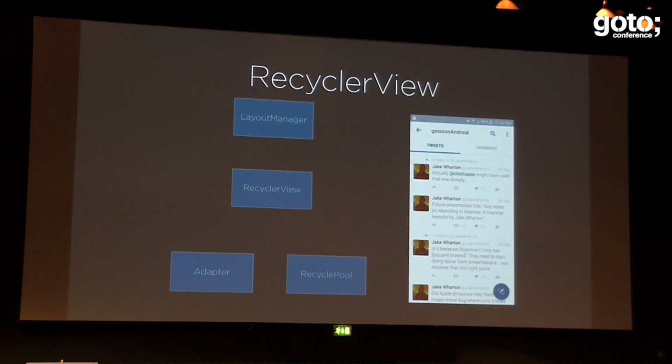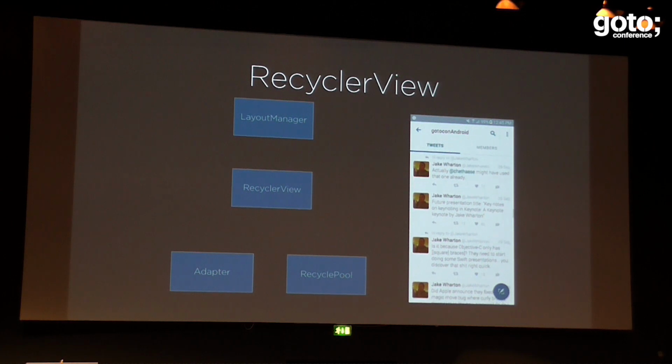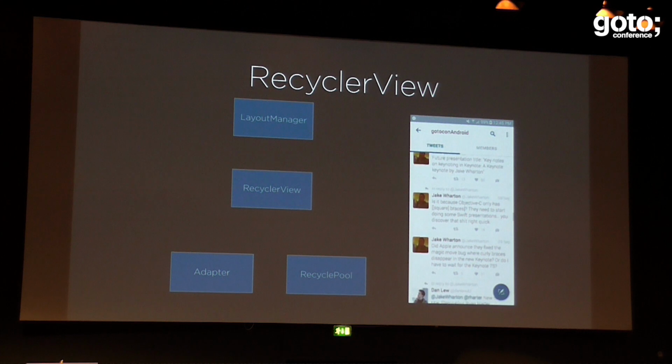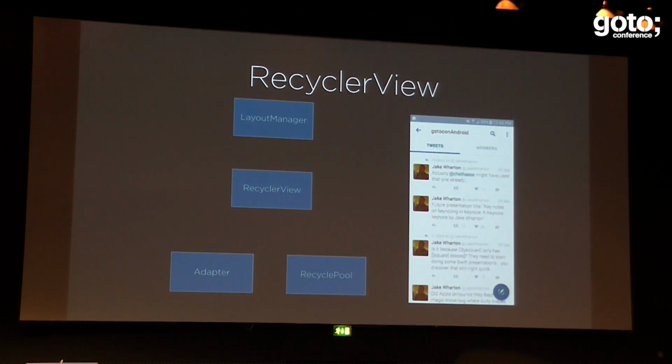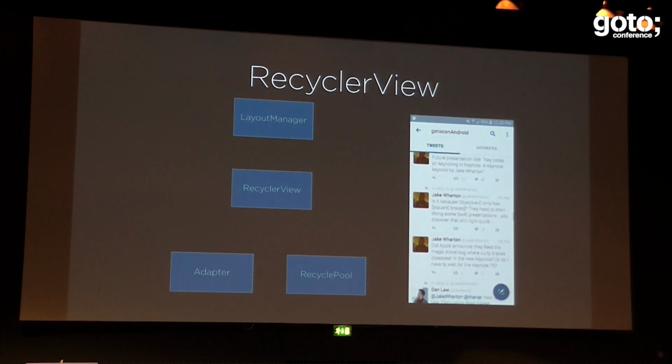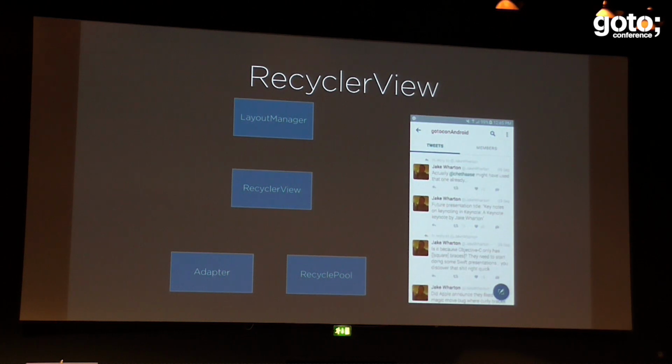Actually, what we have to really do is we just need to do this. We are showing 1, 2, 3, 4 views in the screen. We don't need to actually show or instantiate any other view. Just 5 at the same time, 7, 8 tops if the tweets are really small. But Jake likes to talk a lot, so they are just big. So anyway, how do we do that?